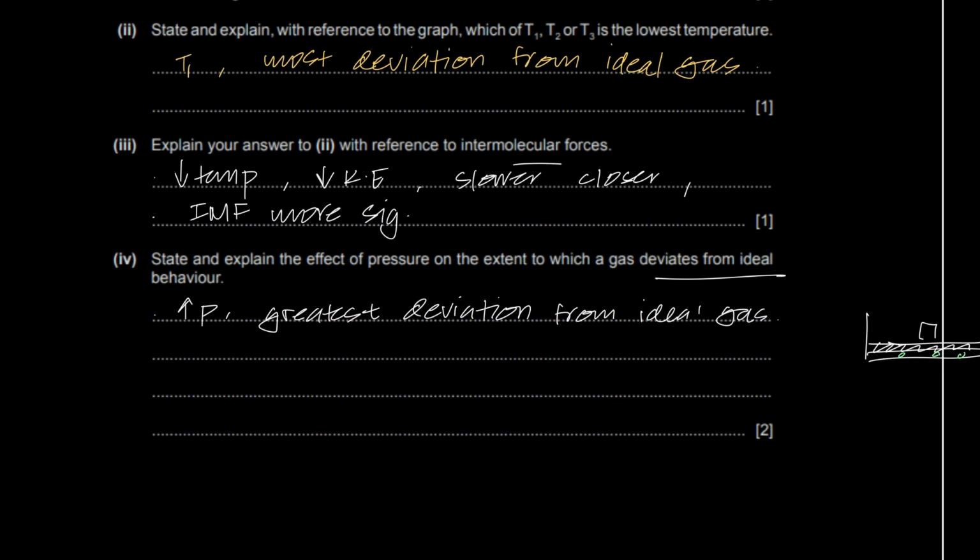So I can say two things. The particle volume, why? Because the particle volume is no longer negligible compared to the volume of the container.